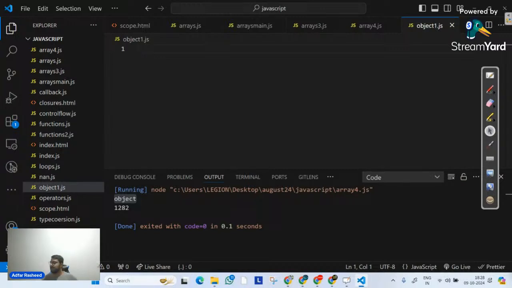Very good, Govind. Objects are nothing but key value pairs, right? Fantastic. Instance of a class. We don't know what a class is, so we will not go into class. Object-oriented programming will be discussed after DOM, so let's not talk about class right now. Objects have key value pairs. Very good.